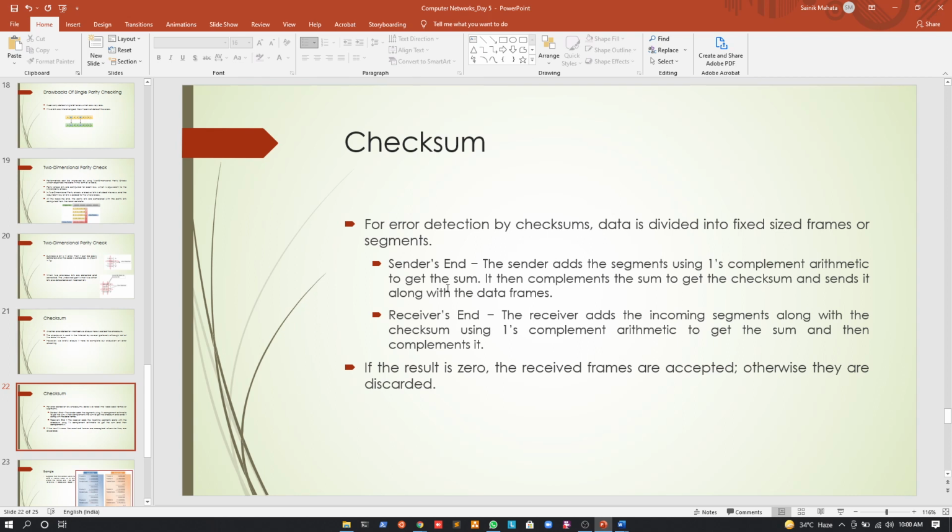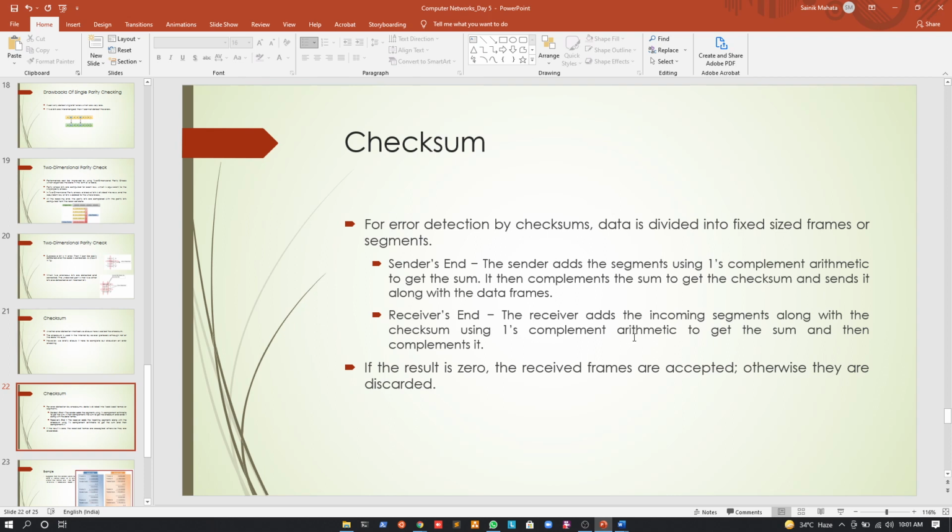It will take the ones complement: whenever we have a 0, we convert it to 1, and whenever we have a 1, we convert it into a 0. We call this the checksum, and we send it to the receiver side along with the data frames.